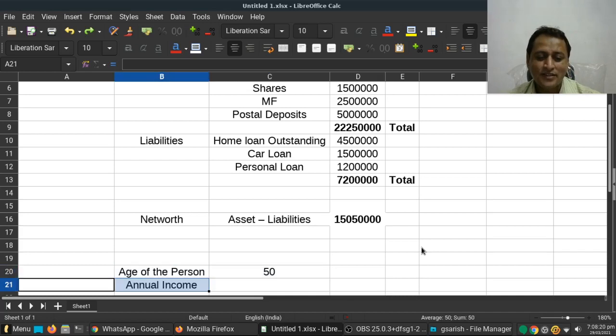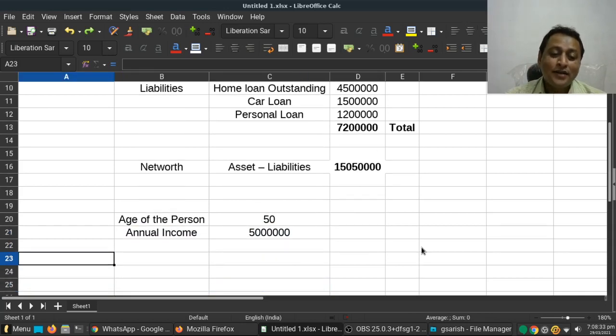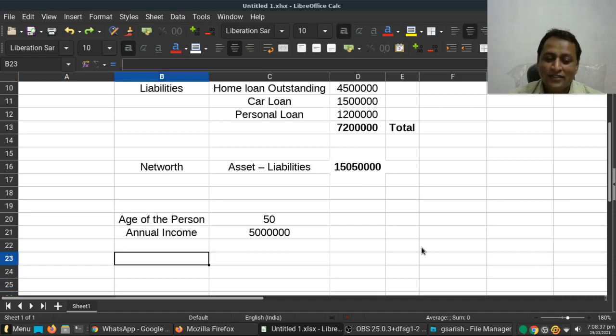The next thing I should know is his annual income, which is 50 lakhs. If I know these two numbers, I can estimate the net worth this person should have created at least.